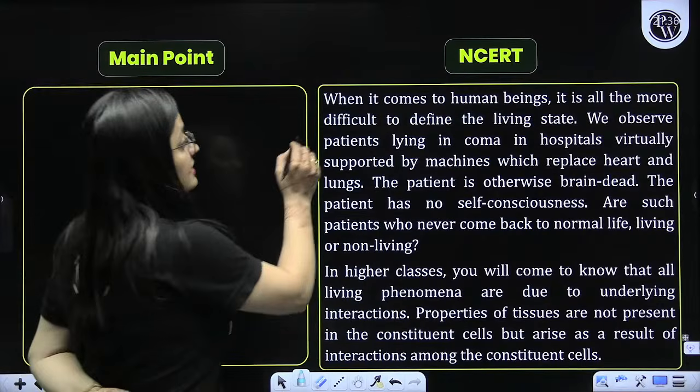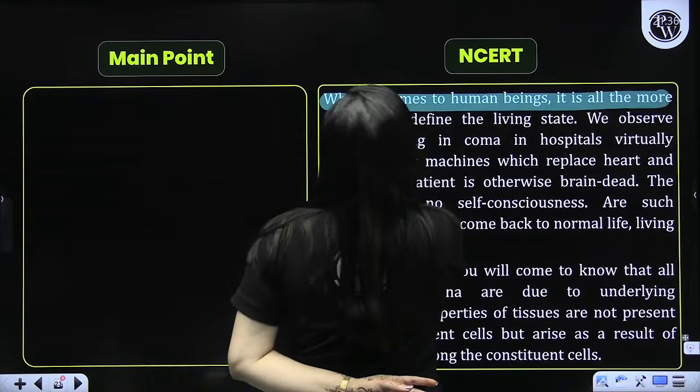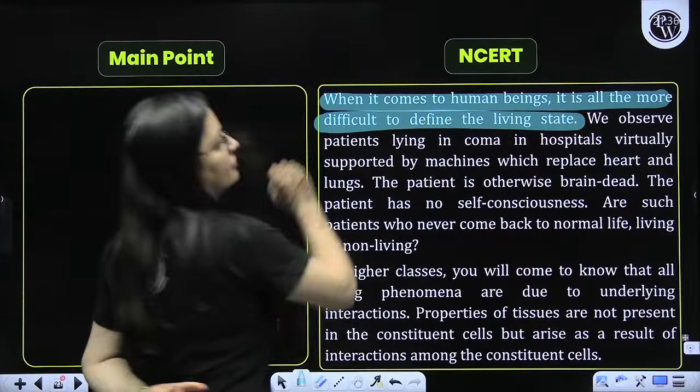Now, when it comes to humans, it's all the more difficult to define the living state.